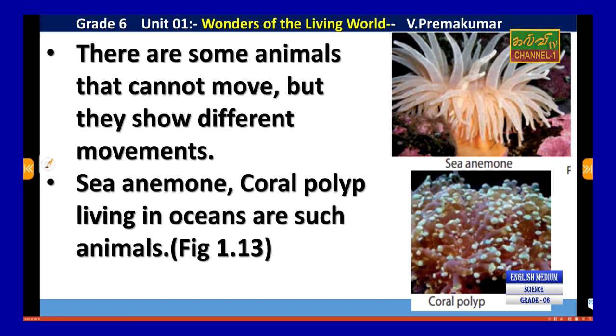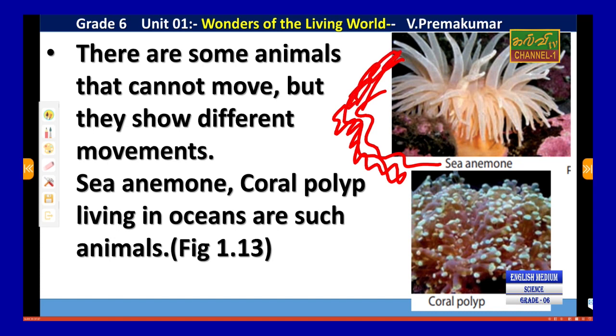The last one: there are some animals that can't move. They are already fixed. Here you can see the beach side. There are rocks, like white-colored stones, and in the rocks you may find the smallest organisms, like sea anemone and coral polyps, which are mostly on the rocks of the sea. They are already fixed.